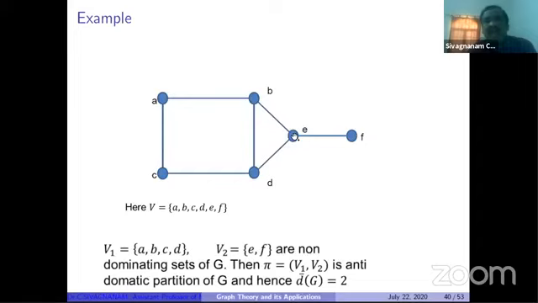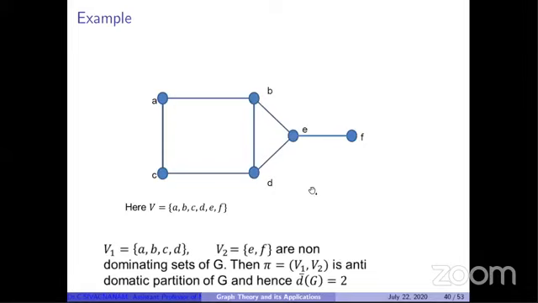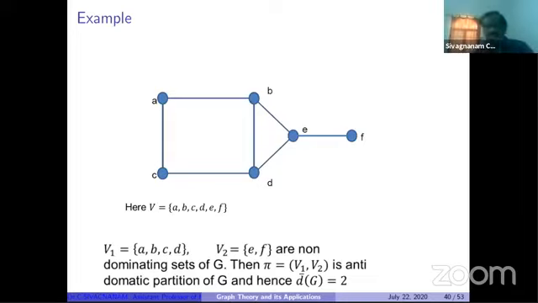Taking the second set, E and F: for C and E, there is no adjacent vertex in V2. So V2 is also a non-dominating set. Then pi equals V1, V2. It is an antidomatic partition because V1 is a non-dominating set and V2 is a non-dominating set. So it is an antidomatic partition of this graph. So what is the antidomatic number? D bar of G is equal to 2 here. For this, I'm giving one example.